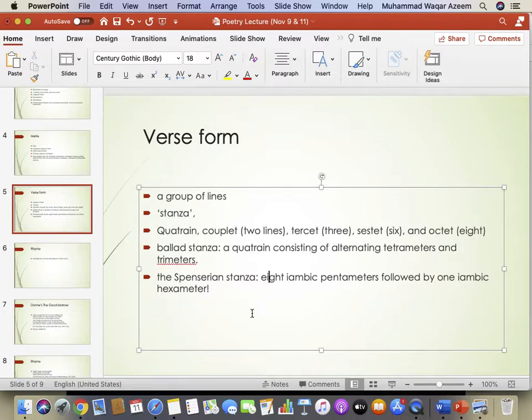So what kind of stanza did he have? He had this kind of stanza with 8 iambic pentameters followed by 1 iambic hexameter. So that means there were 8 lines. Each one of them was iambic pentameter. And then after those 8 lines, there was a 9th line which was iambic hexameter.